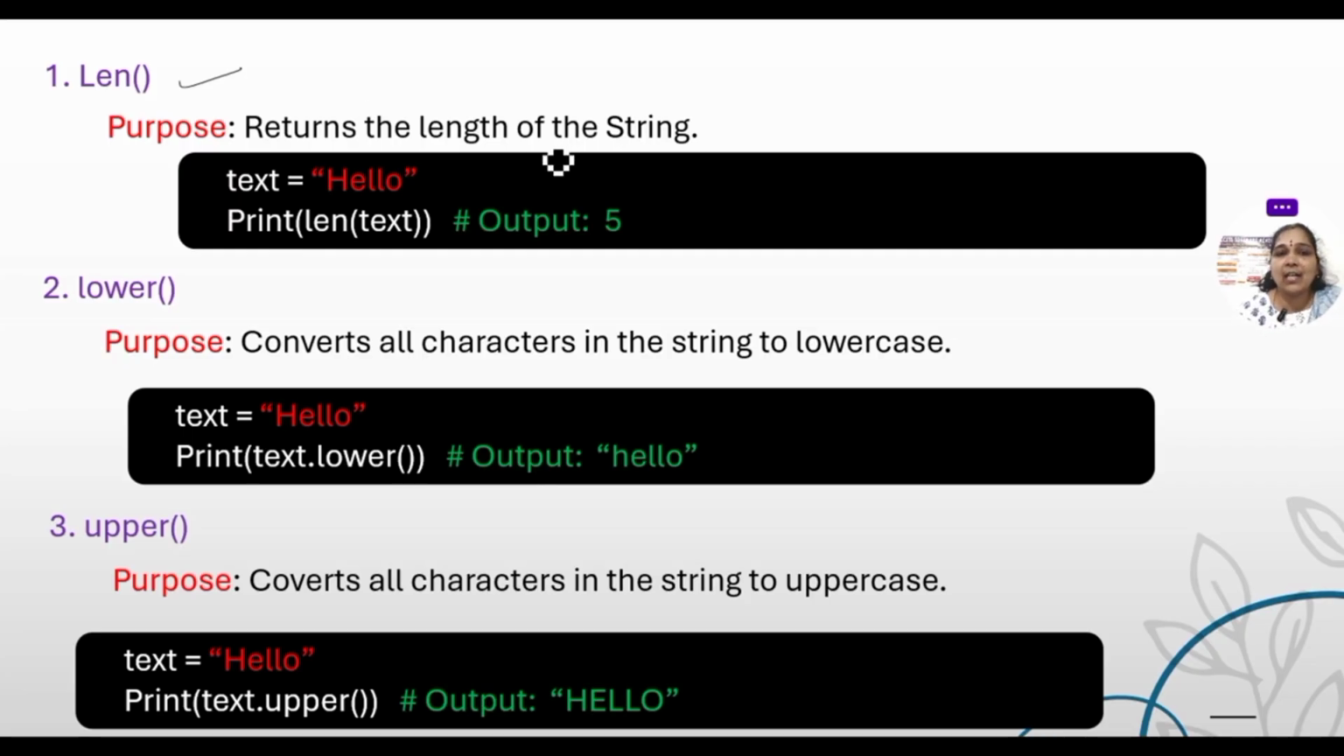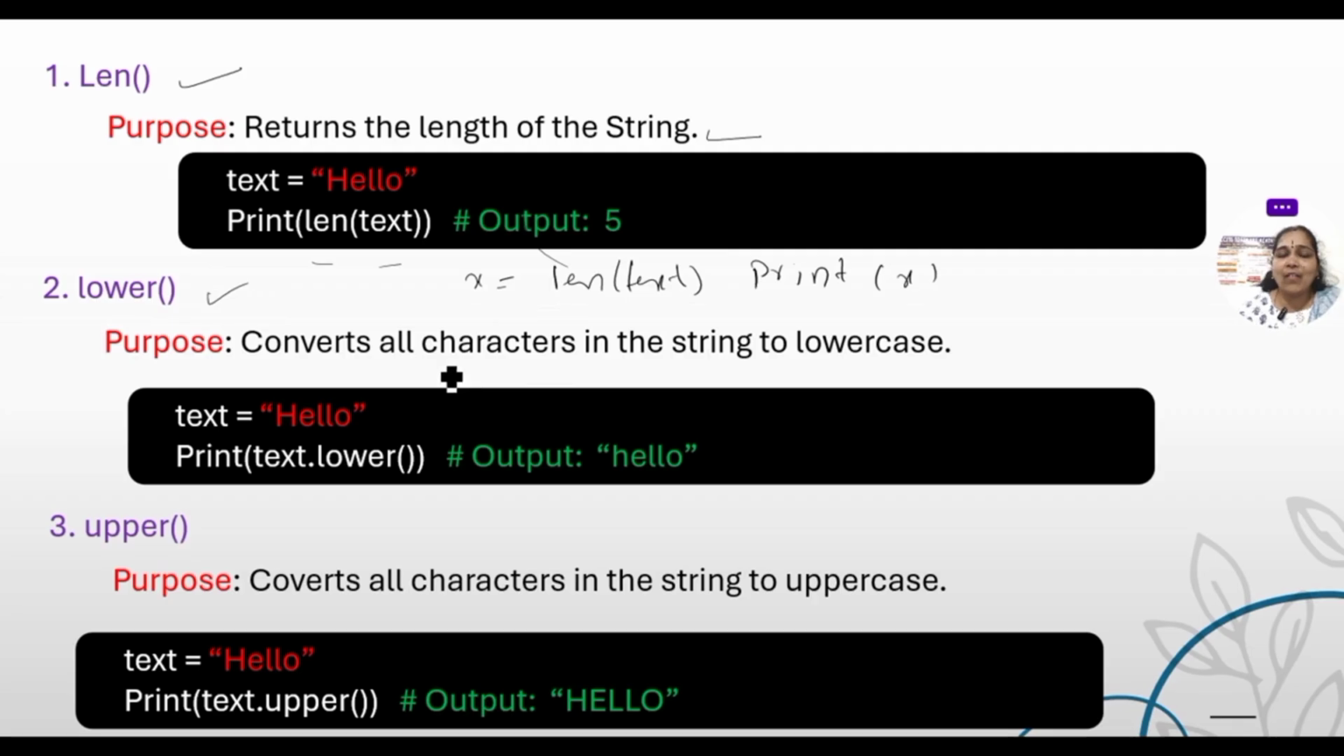It returns the length of a string. Suppose here I have taken the text as hello and print length of text. Like this you need to use it. Instead of that, as it is a length, you can store it in another variable like x equals length of text, and you can print x also. Even like this we can print. The output is 1, 2, 3, 4, 5. So the output will be 5.